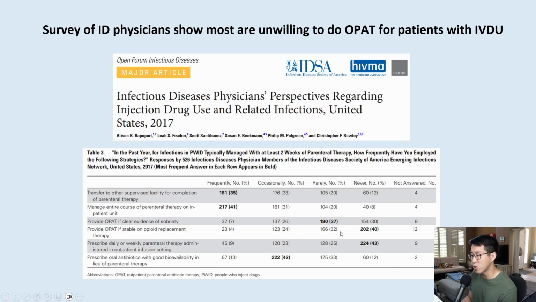And again, 32% also said they rarely provide it to these patients. And these are the patients that basically have pretty good evidence of sobriety. They're stable on buprenorphine or methadone for years, or it's been like 5 years since they've had any use. Even in these situations, people are hesitant to give them a PICC.